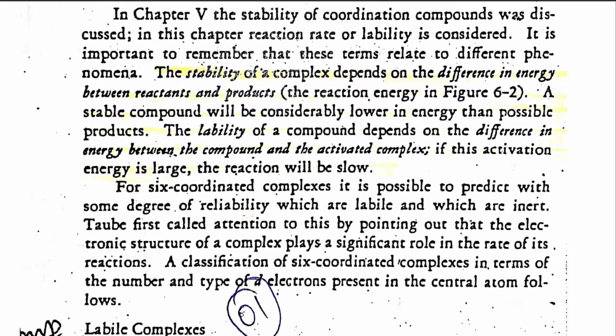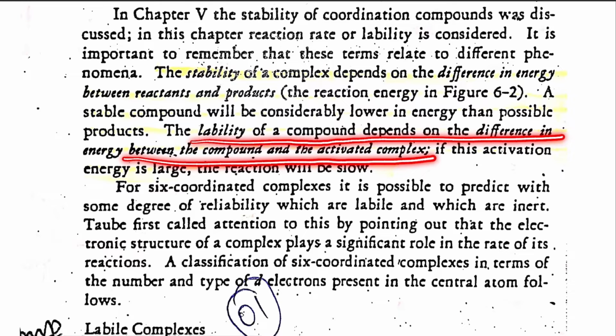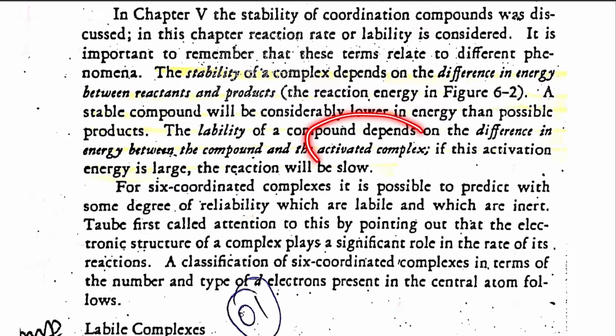So in terms of energy parameter, here we find the definitions of thermodynamic stability and kinetic stability. The stability of a complex depends on the difference in energy between the reactants and products, or the reaction energy, and this definition is talking about the thermodynamic stability. Whereas the lability, or the kinetic stability or instability, depends on the difference in energy between the compound and the activated complex. Activated complex is also called the intermediate. If this activation energy is large, then the reaction will be slow, or it will be called inert, or it will be called a kinetically stable reaction.